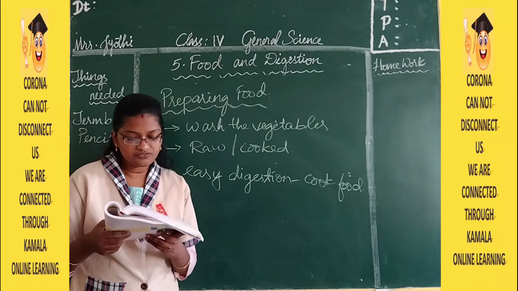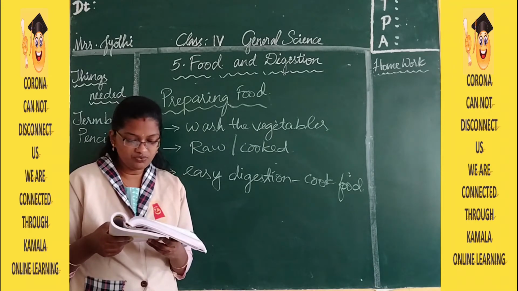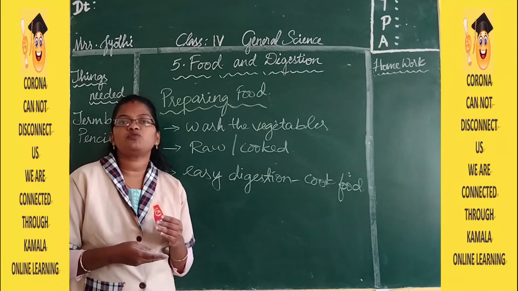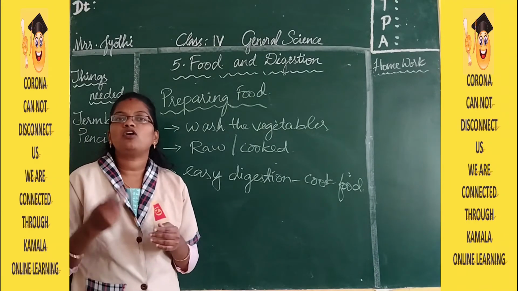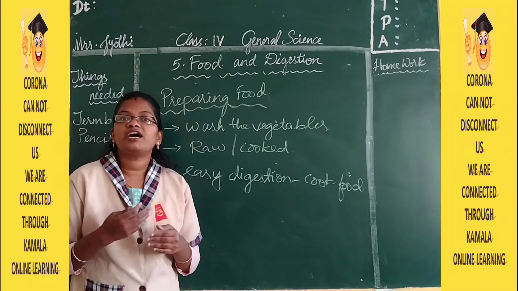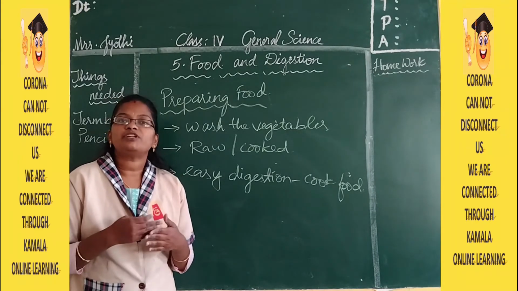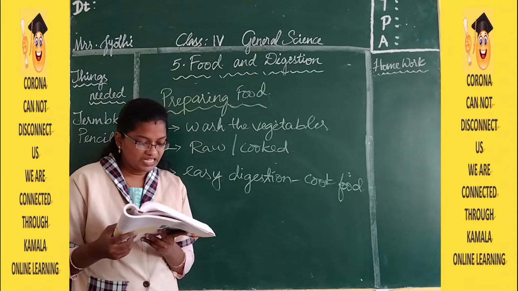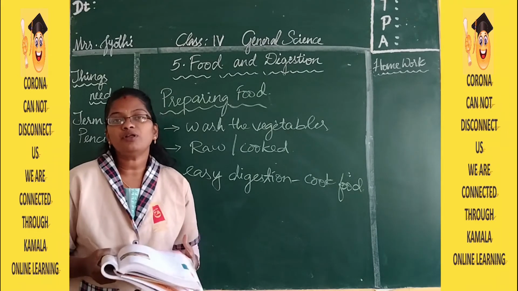Try not to overcook the food. It destroys the taste and nutrients of food items. If you overcook the food, it will destroy all the nutrients, and sometimes the taste will also be a little different. Wash the vegetables properly before cooking.